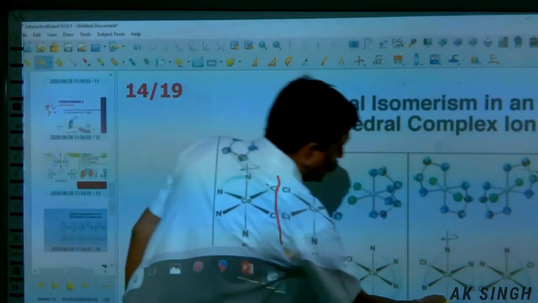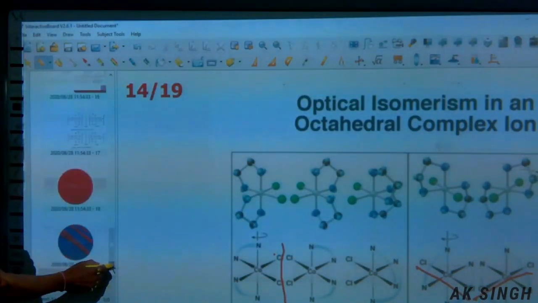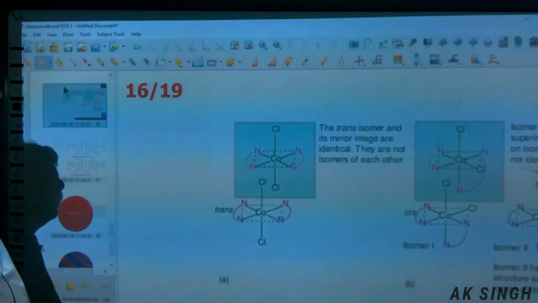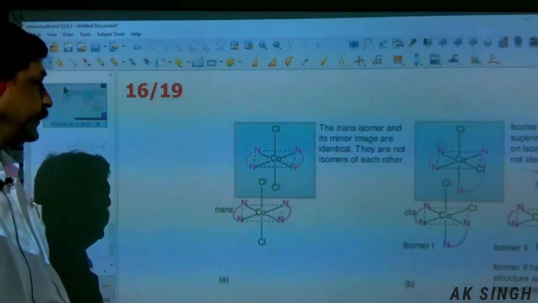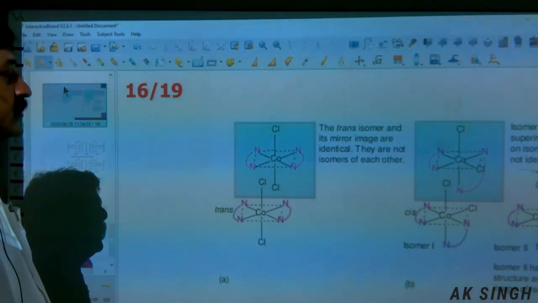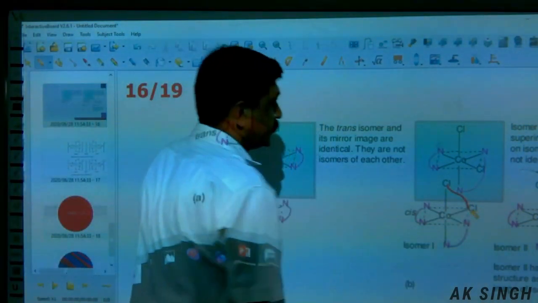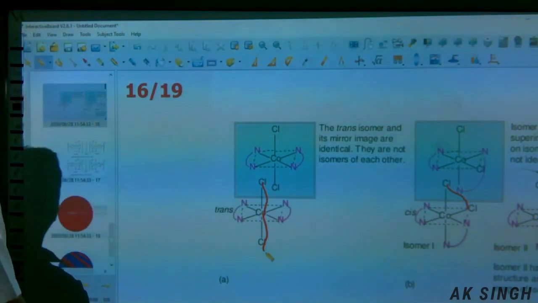And these are the across positions. You can look at the figure. The trans one, the cis one. See, cis position, trans position.